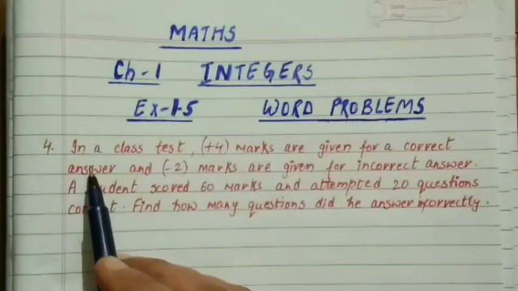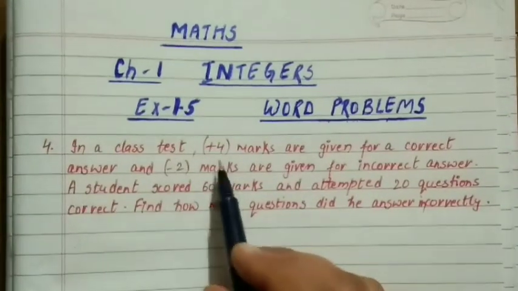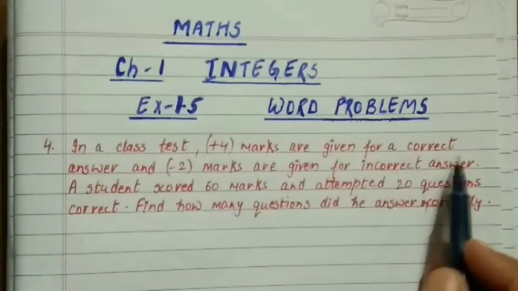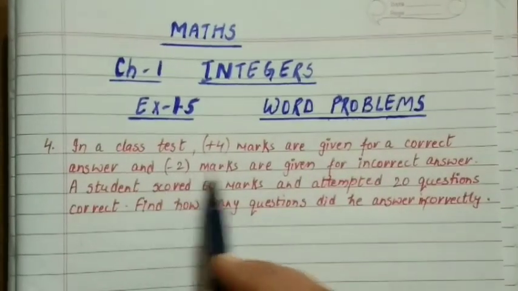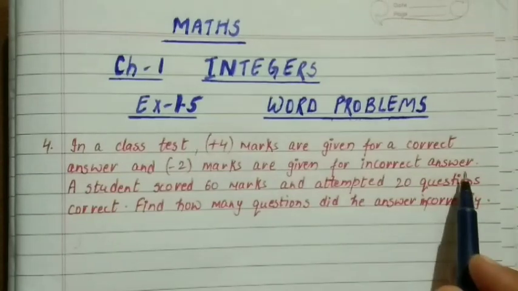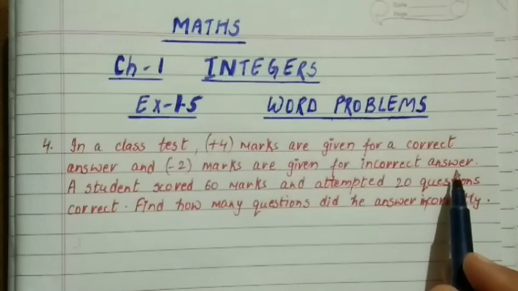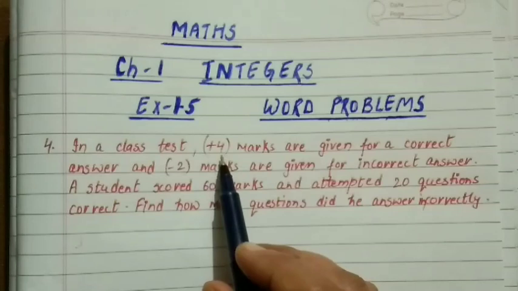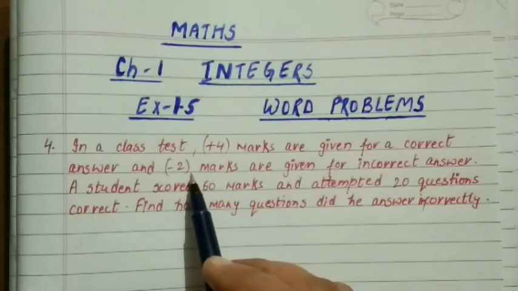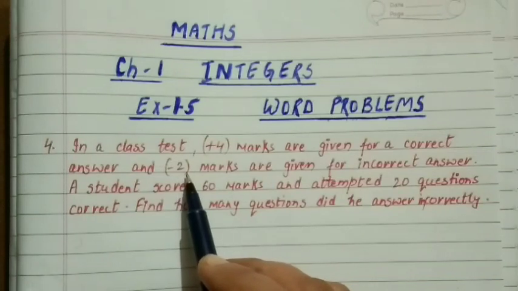In this they have given that in a class test +4 marks are given for a correct answer and -2 marks are given for an incorrect answer. Means if the child does one answer correctly, he will score 4 marks, and per wrong answer, -2 marks will be deducted from the final marks.